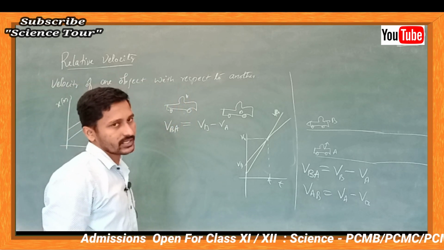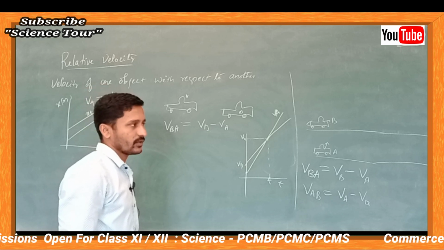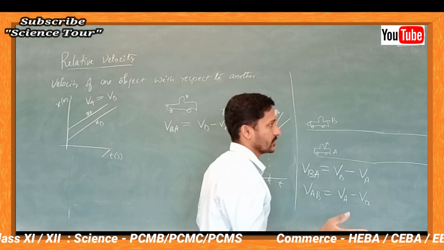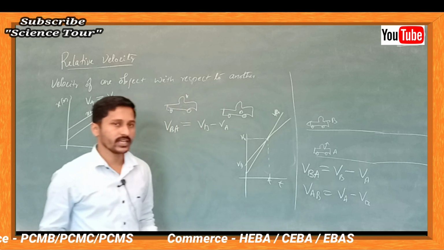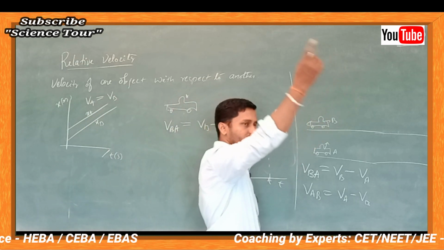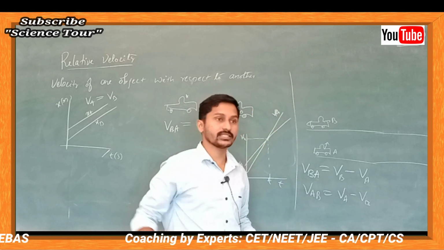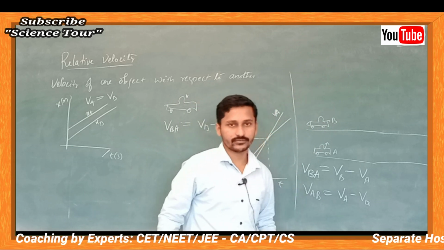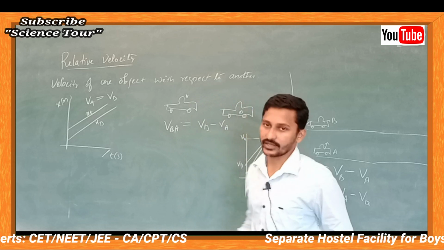Now both are moving in the same direction, I was telling. First, your friend and you are moving in the same direction with the same velocity. Next, you are moving with less velocity and you are increasing the velocity, meaning you are accelerating, and you overtake and go ahead. For that, you are going to get a graph in this way.